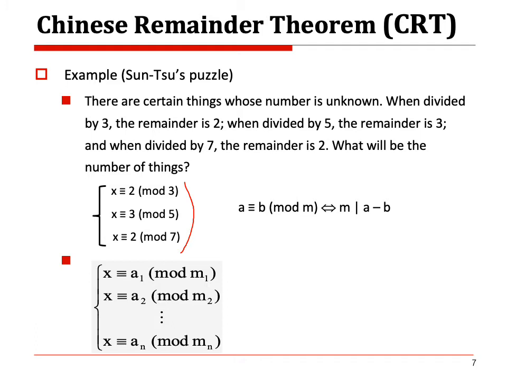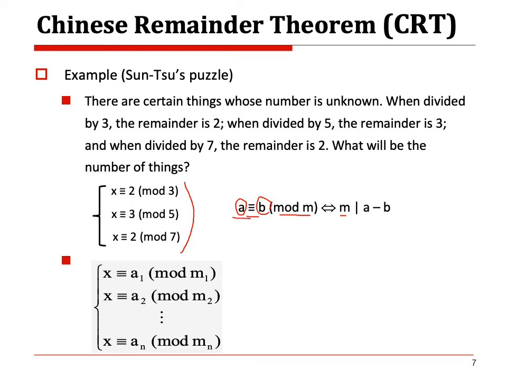Then x is congruent to 2 under modulo 3. What does it mean? Like this: A and B are congruent under modulo M means A minus B can be divided by M. Then A and B are called congruent under modulo M. What does it mean again? If we divide by M, then the remainder of A and the remainder of B are the same. They have the same remainder when you divide by M.